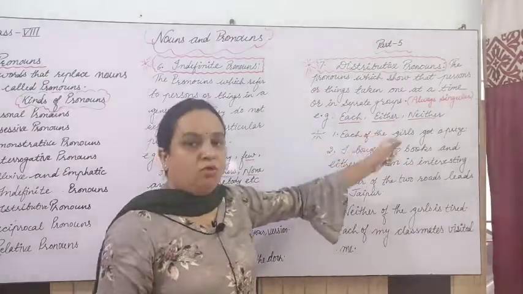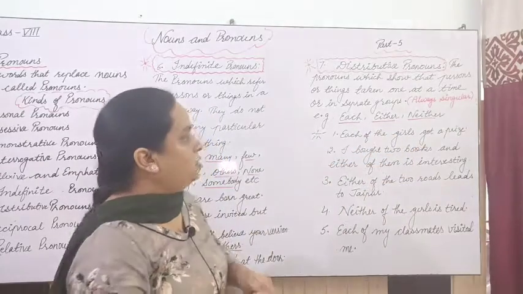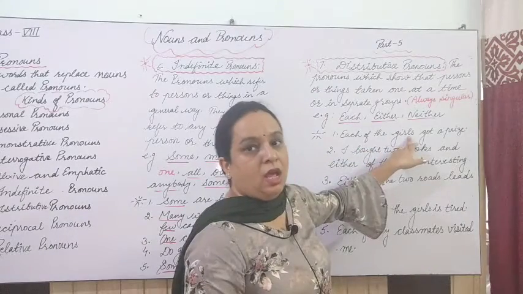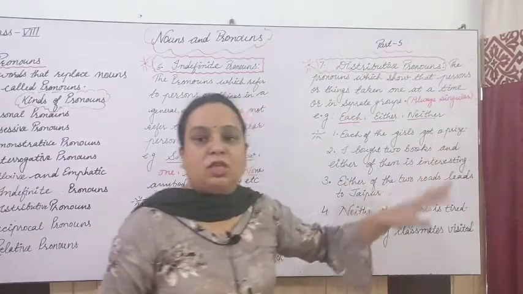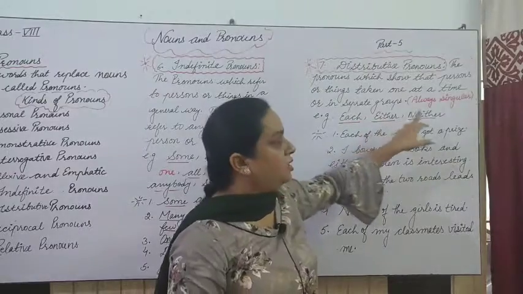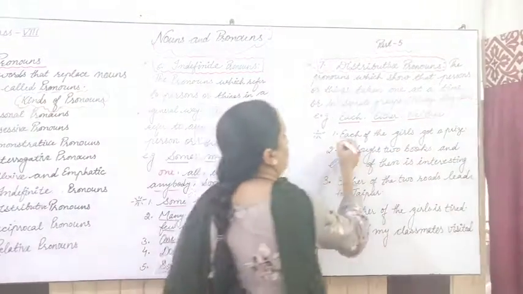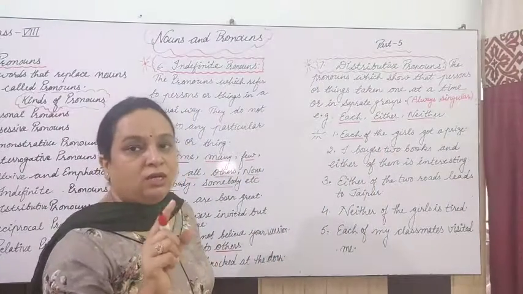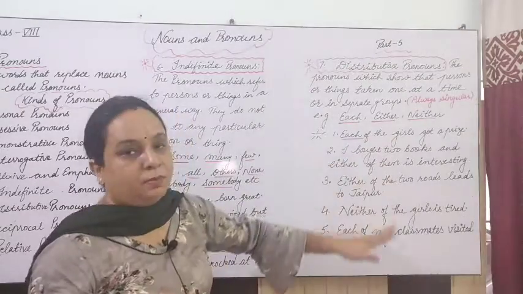Whether the noun used here means each of the girls I have taken here, so that's a combination in this sentence, each of the girls, right? When "each of" is added, we use a singular verb. These words, each, either, neither, are used with singular verbs. Each is talking about a person at a time, so that is: each of the girls got a prize.